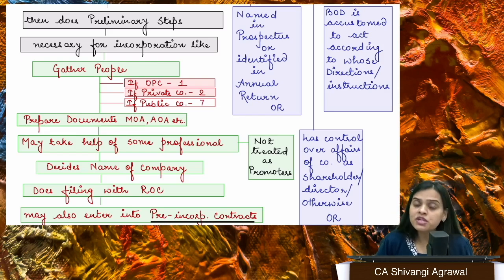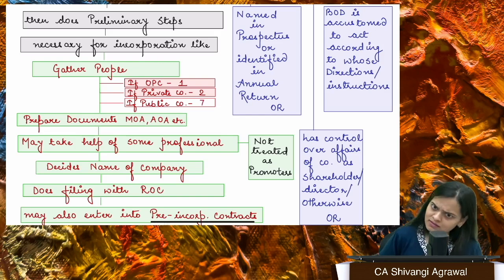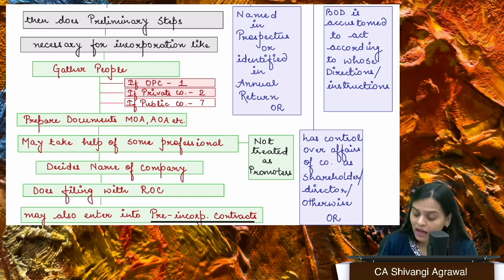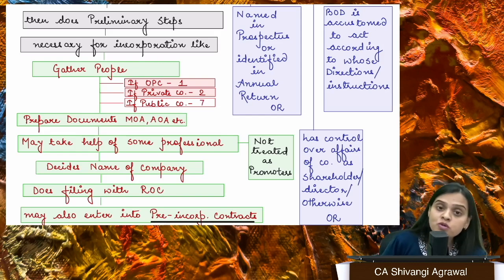Now, promoter may change during the lifetime of the company. Right now, or maybe let's say when Reliance was incorporated, of course, there was Dhirubhai Ambani. Right now, does he exist? No. So that means the company does not have any promoter? No, the company still will have promoter. What happens if now the company is in short of funds? Who is arranging the funds for the company? It's not just the directors that they're doing everything. There is still the need of that upper hand promoter, right? So who is still taking all those efforts? It is the Ambani family. So they are the promoters, right?